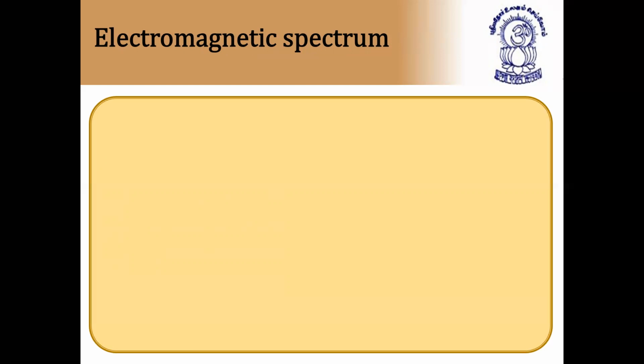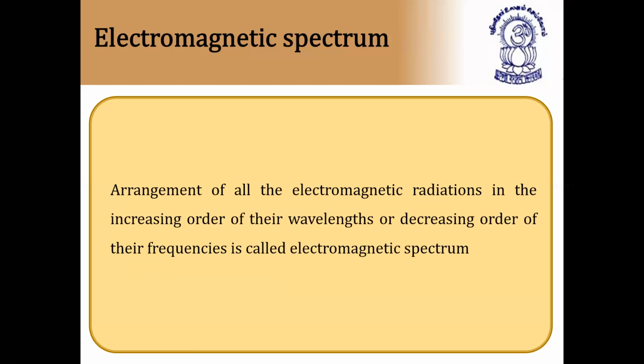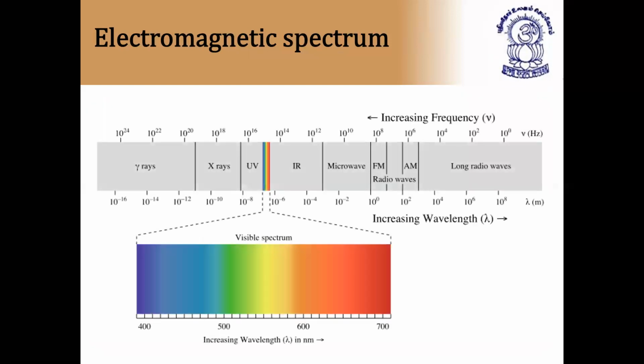Next we have the electromagnetic spectrum. The arrangement of all the electromagnetic radiations in the increasing order of their wavelengths or decreasing order of their frequencies is called the electromagnetic spectrum. Now this is a very, very important table. Here is the electromagnetic spectrum, which you can see in the textbook also, the NCERT book.